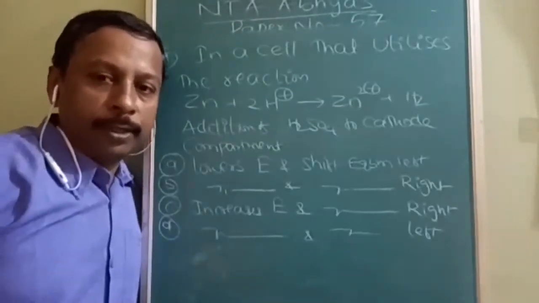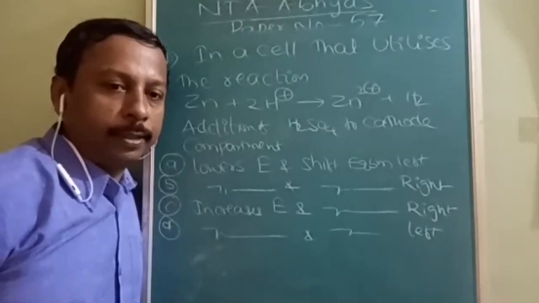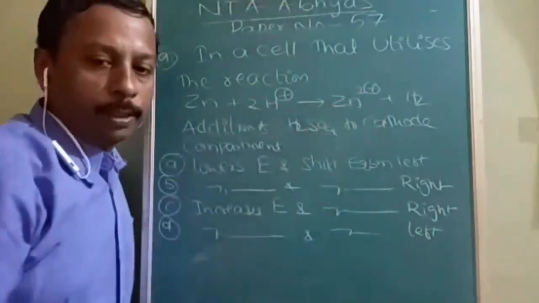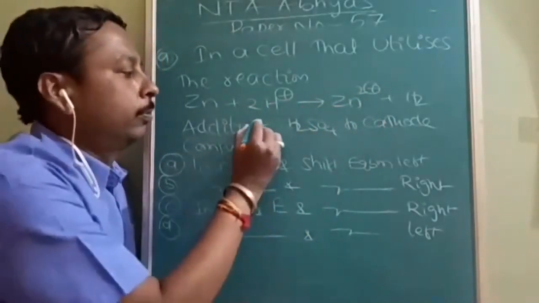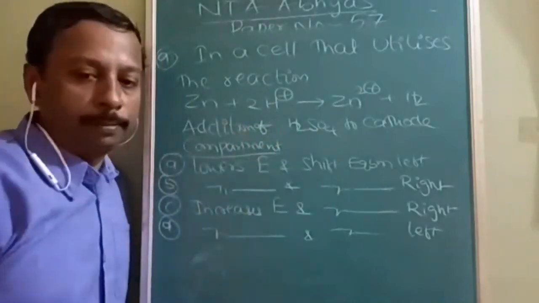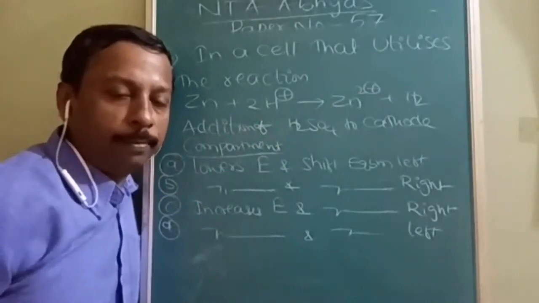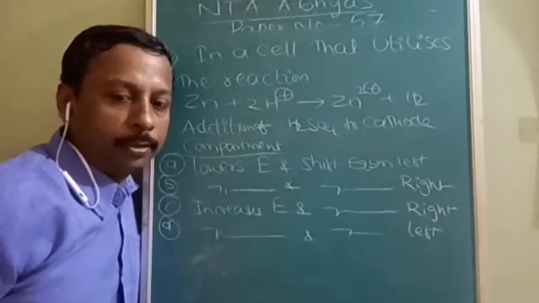Okay, next question is electrochemistry, and in this one, in a cell reaction that utilizes zinc plus 2H plus gives Zn2 plus and H2, addition of H2SO4 to the cathode compartment. So simply adding H2SO4 means you are adding H plus. So by adding H plus, what is going to happen?